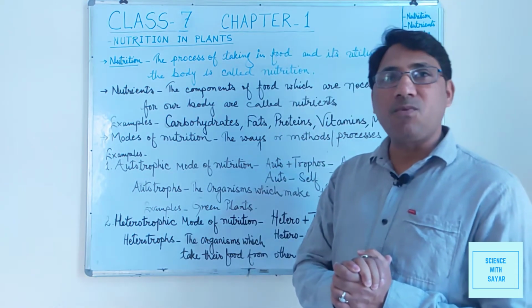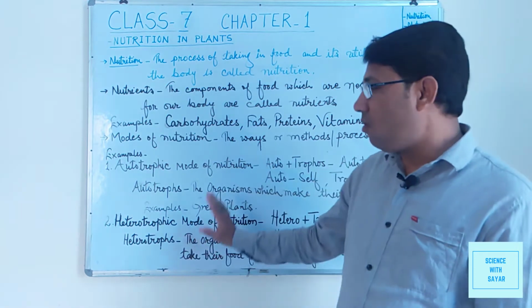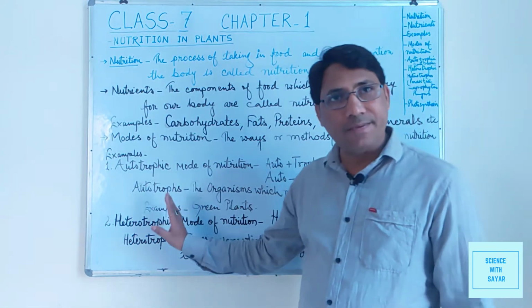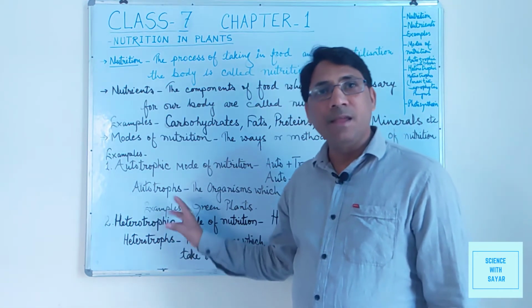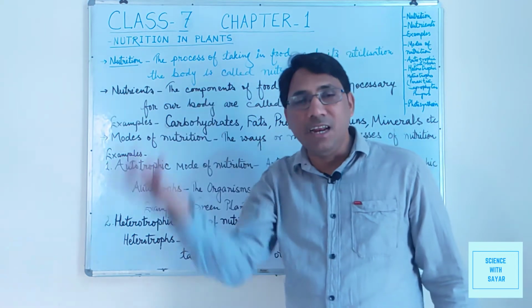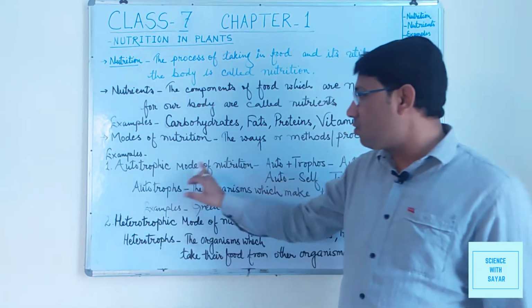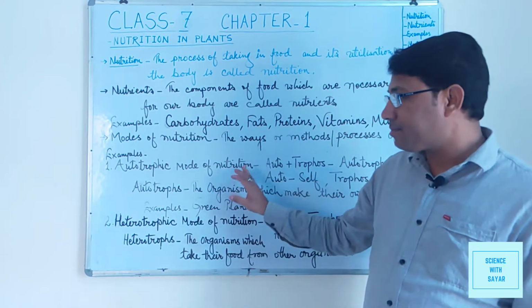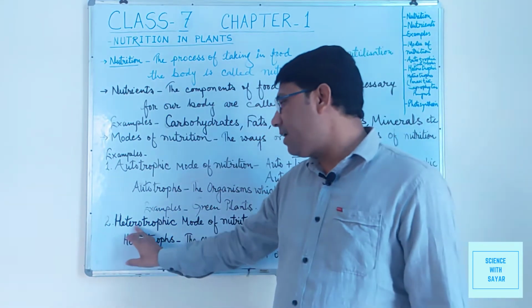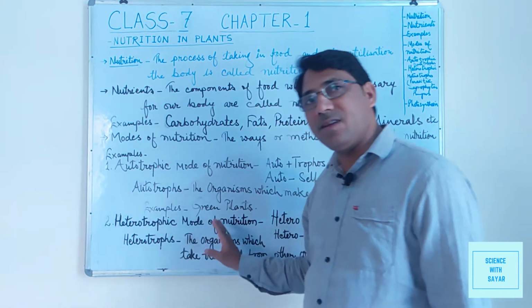So they are known as autotrophs. Examples are green plants, and the mode of nutrition in these green plants is known as autotrophic mode of nutrition. Then the second type is heterotrophic mode of nutrition.